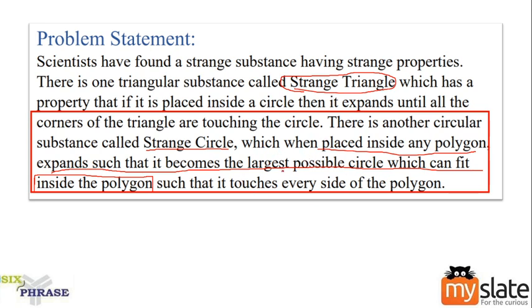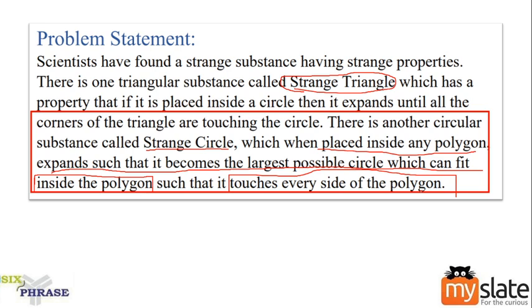Will it go out of the polygon? Will the boundaries be beyond the polygon? No, such that it touches every side of the polygon. That is important. The circle will keep expanding until it touches every side of the polygon. By the term polygon, I may be referring to a square or a rectangle or a pentagon or a hexagon or a triangle. Anything with multiple edges is called a polygon.